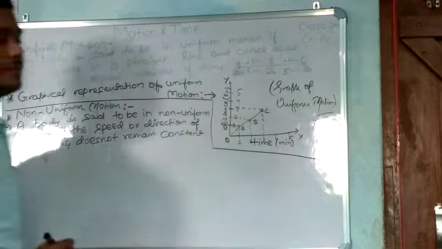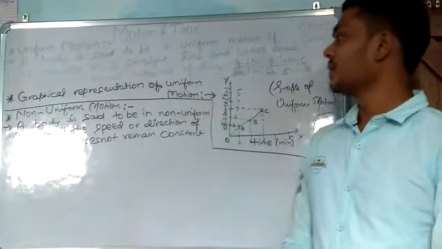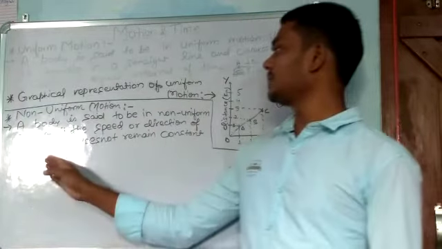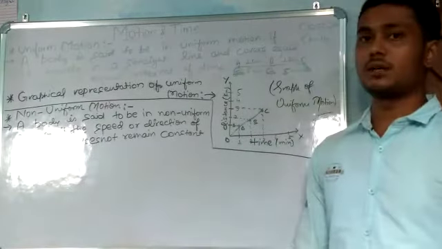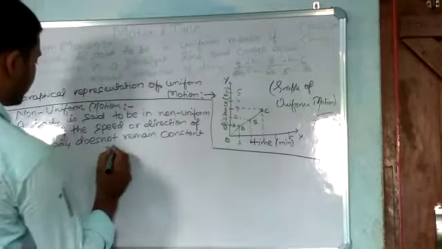Okay, so non-uniform motion is that type of motion in which the speed or the direction of the body does not remain constant. Okay, we can also say that